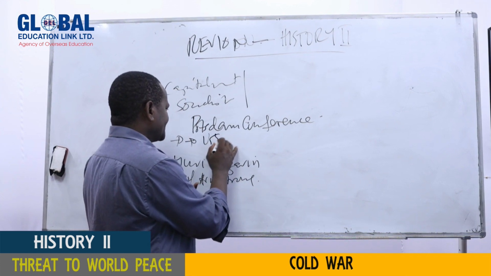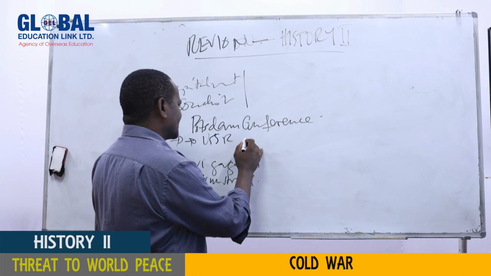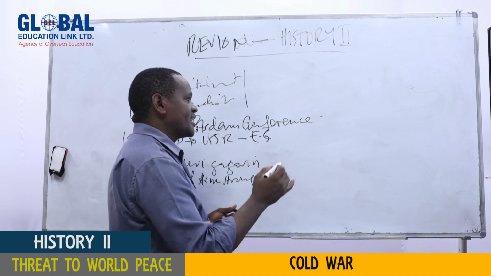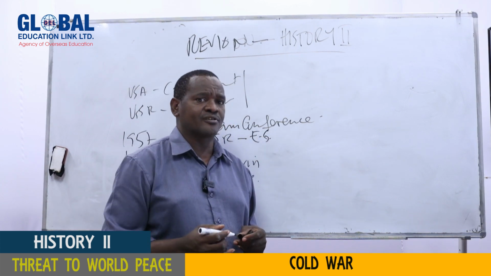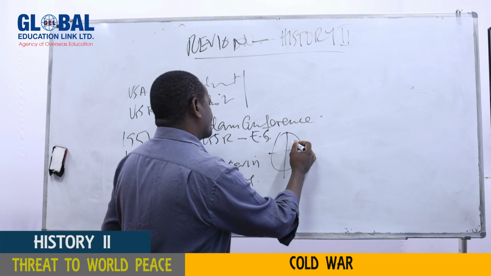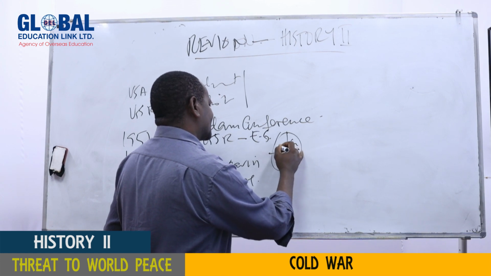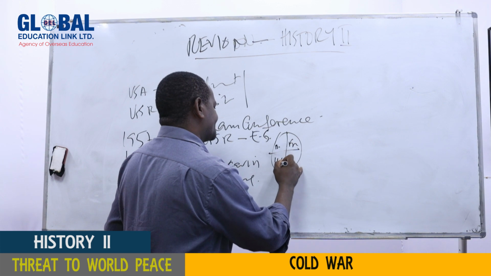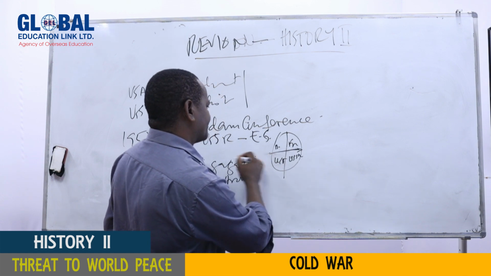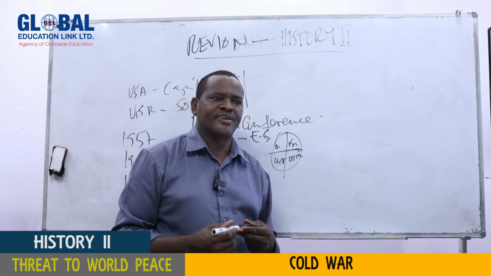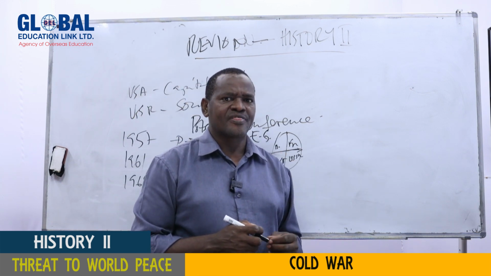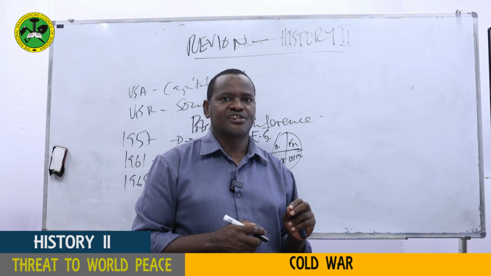The Soviet Union, USSR, took the eastern part of Germany. They were supposed to withdraw from the areas they had conquered, but they rejected it, because the idea was to divide Germany into 4 zones. One zone could be occupied by France, another by the British, another by USA, and the rest could go to USSR. So USSR had conquered nearly half of Germany, but they refused to withdraw from the eastern part they had conquered. And that increased the tension. That caused the conflict among the 3 allies, British, French, and the Americans.